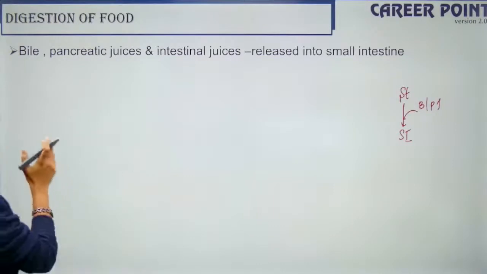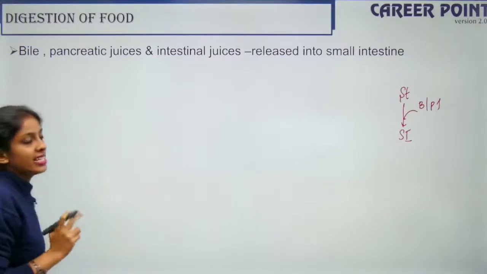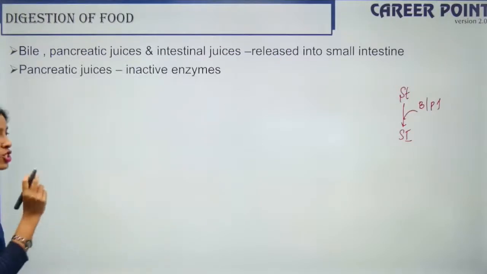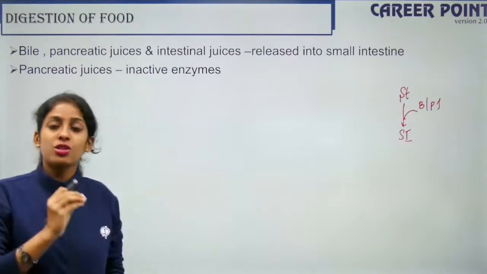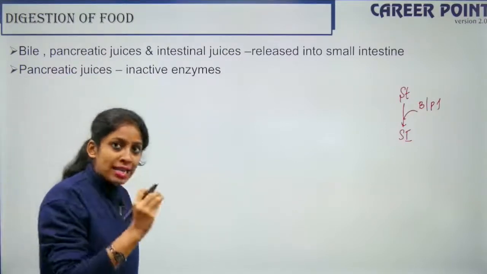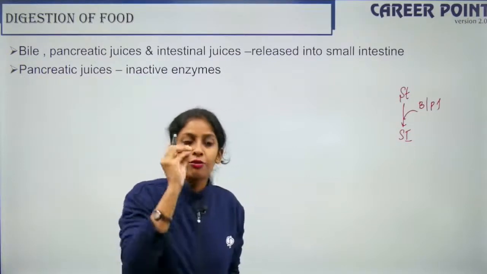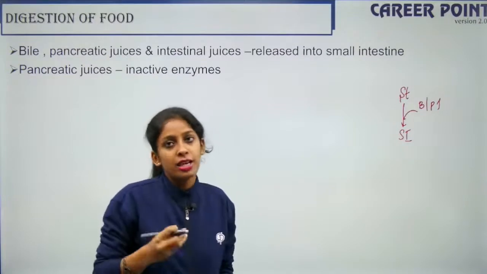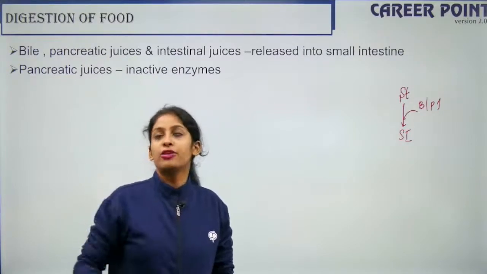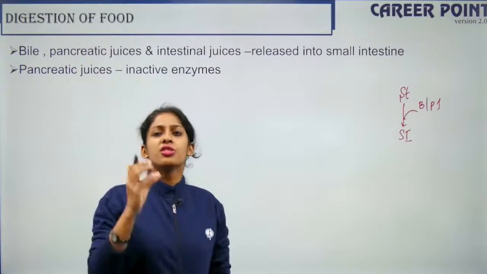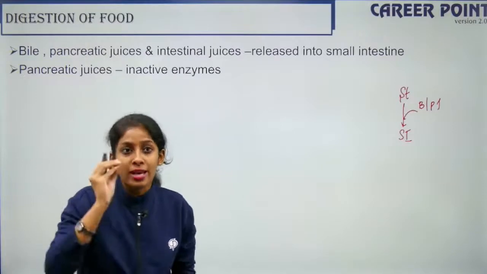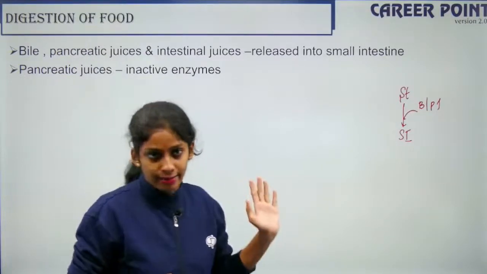Okay. So now what is the function of bile, pancreatic juice and intestinal juice released into the small intestine? So here we go. First let's talk about pancreatic juice. Actually, before we go into pancreatic juice, let's talk about bile. Bile goes into the small intestine for the digestion of fat molecules. Say for example, I had a large amount of French fries and cheese. So some amount of fat content is there, right? Those fats also have to be broken down or emulsified, for which I need bile.